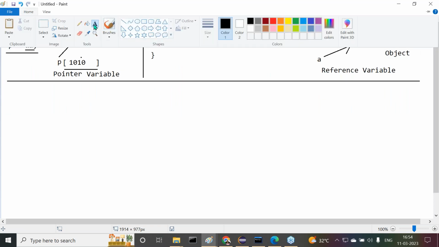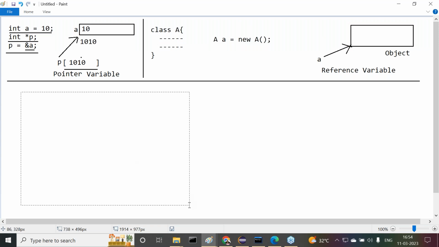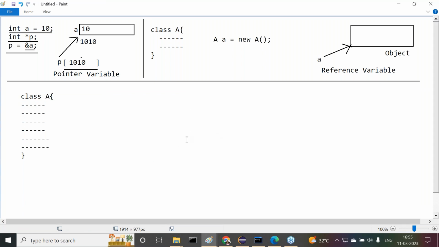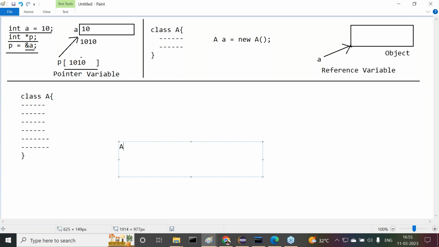In Java, I'm going to talk about how objects are created. Just 2 minutes of time, I'll finish it, but your concentration is very, very important. Important topic. Class A, I have taken. All of you observe carefully. Class A, some instructions I have written. In Java, programming is going on with classes only. I want to create an object for class A. A small a is equal to new A, object I created.